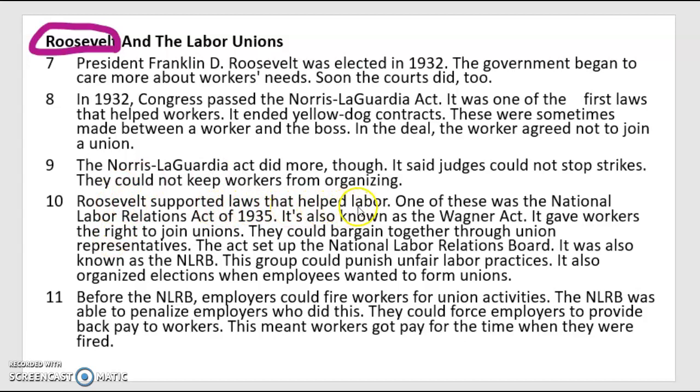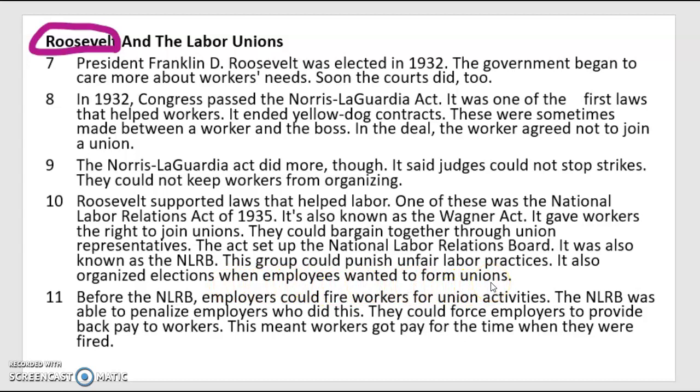Roosevelt supported laws that helped labor. One of these was the National Labor Relations Act of 1935. It's also known as the Wagner Act. It gave workers the right to join unions. They could bargain together through union representatives. The act set up the National Labor Relations Board. It was also known as the NLRB. This group could punish unfair labor practices. It also organized elections when employees wanted to form unions.